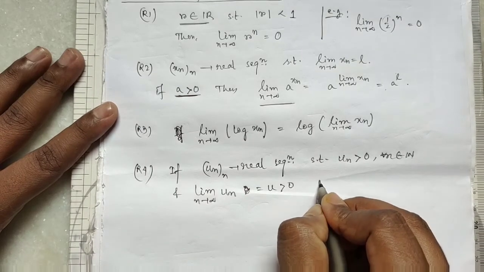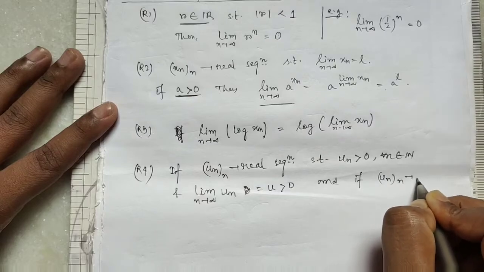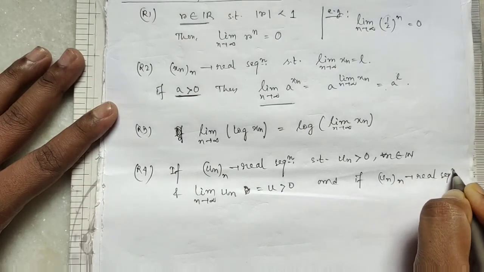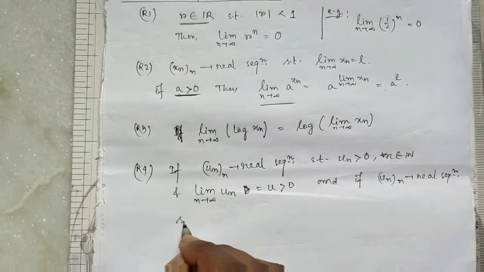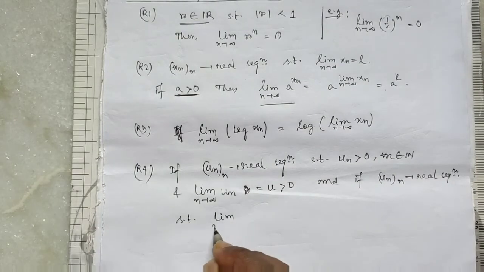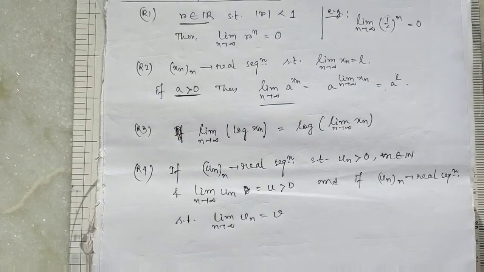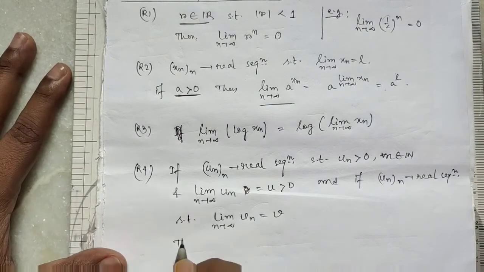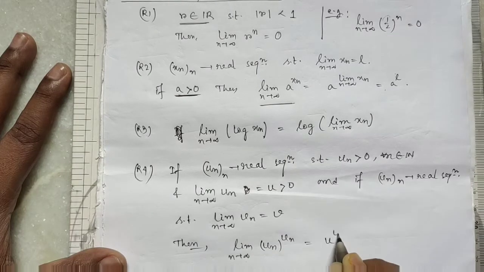If vn is also a real sequence such that limit n tends to infinity vn equals v, then limit n tends to infinity un to the power vn equals u to the power v.